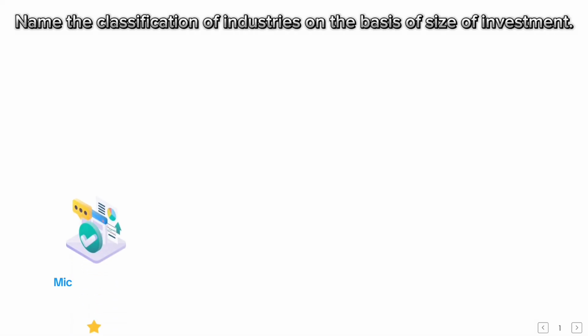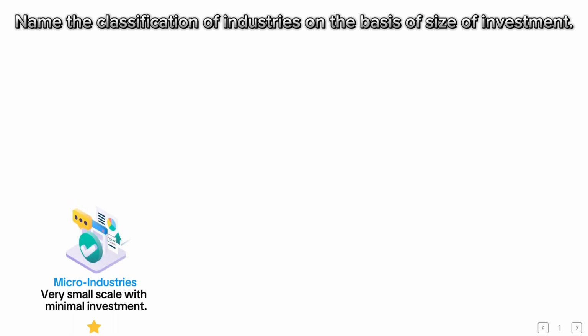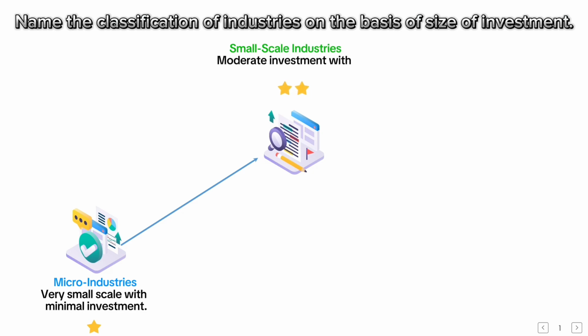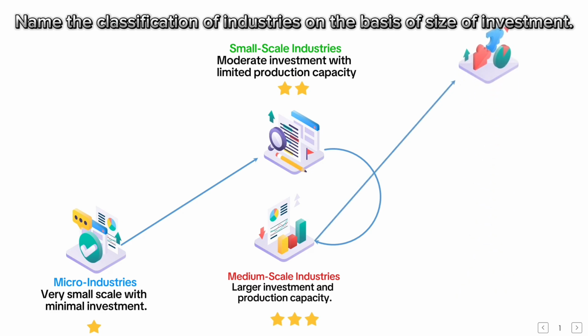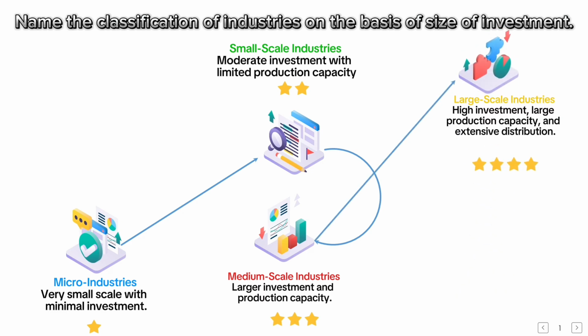Name the classification of industries on the basis of size of investment. Micro-industries: very small scale with minimal investment. Small-scale industries: moderate investment with limited production capacity. Medium-scale industries: larger investment and production capacity. Large-scale industries: high investment, large production capacity, and extensive distribution.